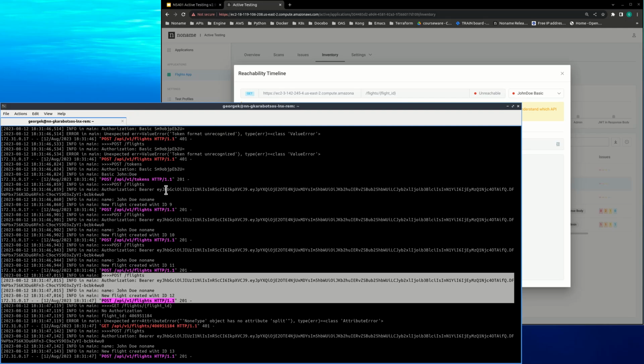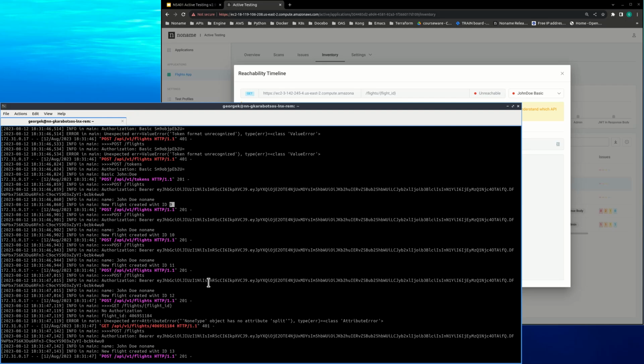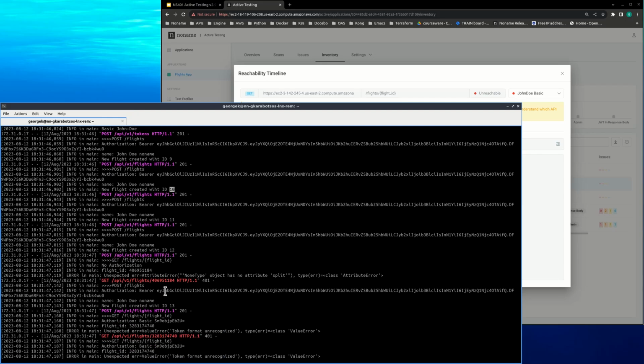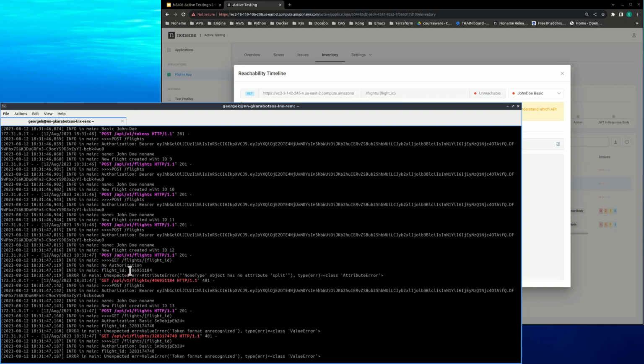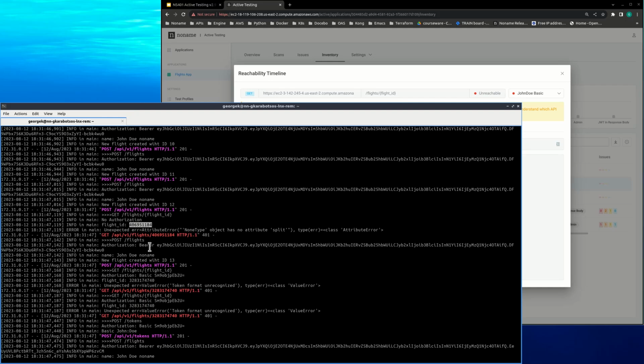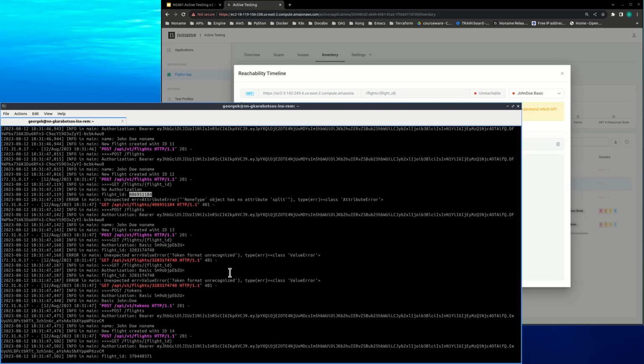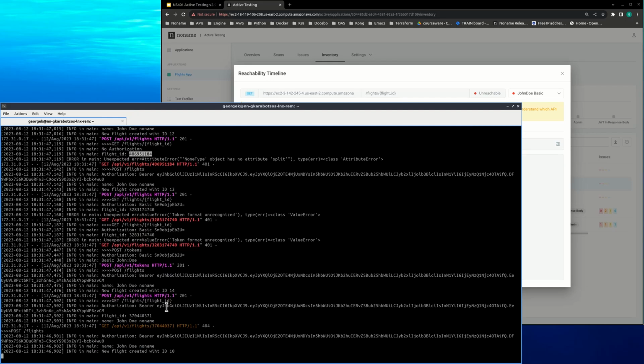The only place currently you will see that ID is in the logs. This is where you're only going to see it. You're not going to see it anywhere else, right? And the next thing you will see is it's going to try to do get flight by flight ID, and then it's going to start generating those random numbers. You see 4 million, 4 trillion, 40 million, whatever that number is, right? It's going to try to do it, and it's going to keep trying in order to establish reachability. And at some point, it's going to give up, right? At some point, it's going to give up because it's not able to establish reachability.